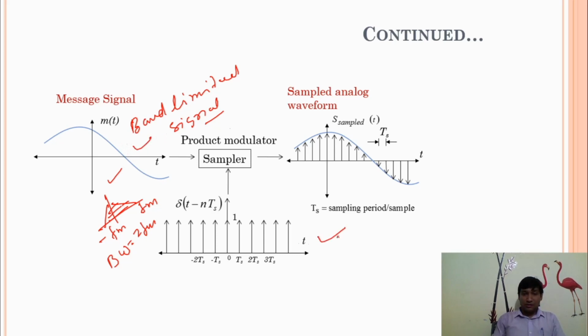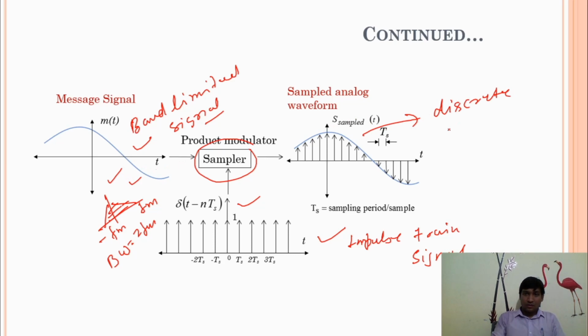This is your impulse train signal, and here we'll use a sampler. Sampler means product modulator. When we multiply these two signals, the impulse train signal and the master signal, we get a discrete signal. This discrete signal is basically the amplitude of the analog signal, defined only at specific time intervals, and this time interval is Ts. Ts is equal to the sampling period per sample.